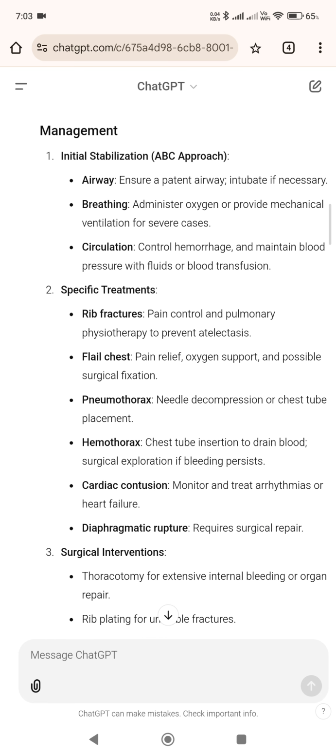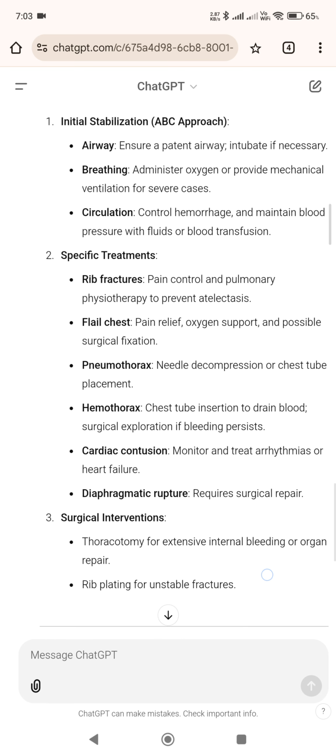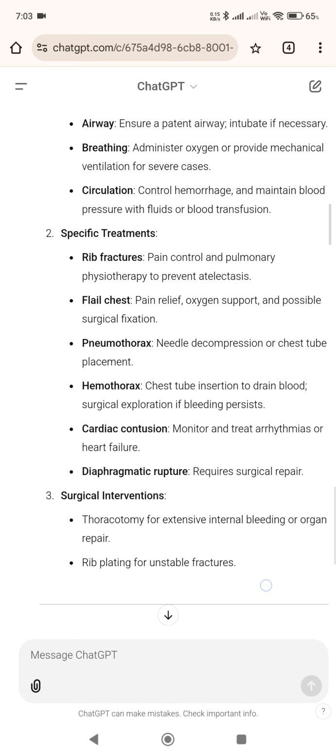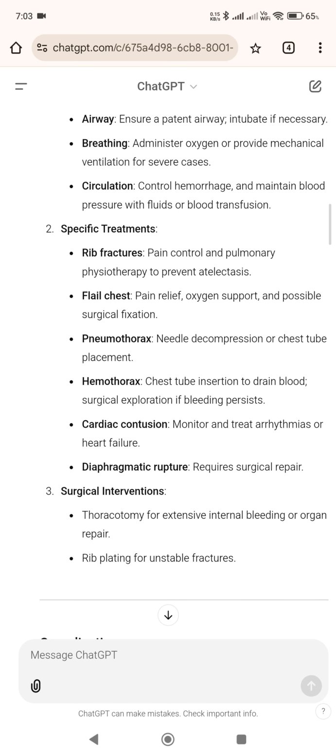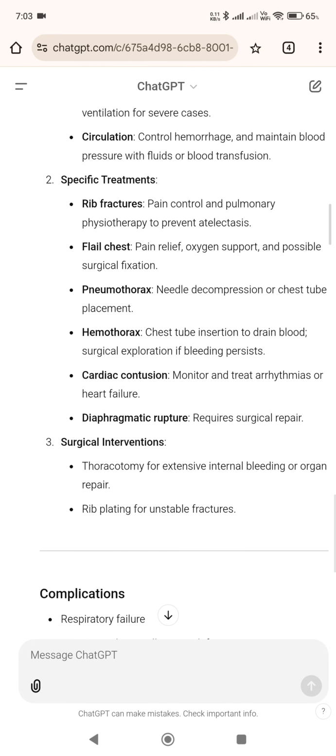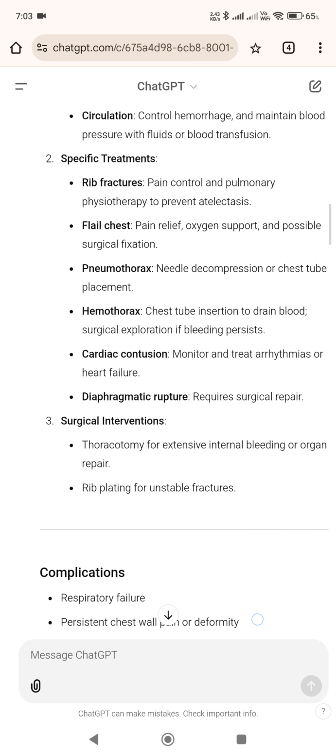Management. 1. Initial stabilization, ABC approach. Airway, ensure a patent airway, intubate if necessary. Breathing, administer oxygen or provide mechanical ventilation for severe cases. Circulation, control hemorrhage and maintain blood pressure with fluids or blood transfusion.